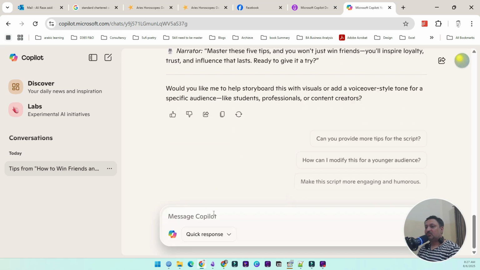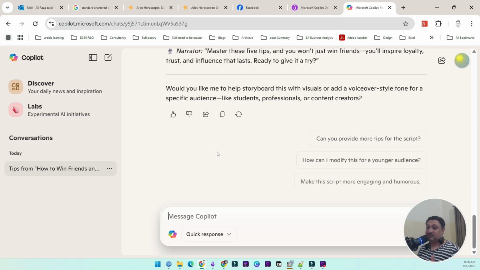It even asks me for more options, like: can you provide more tips for a script, or how can I modify it for a young audience? So what is a prompt?